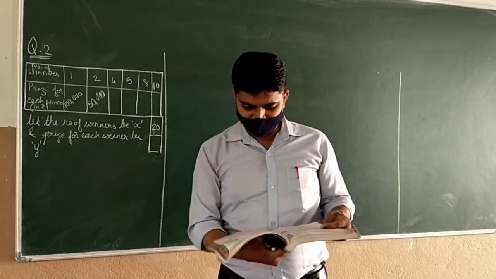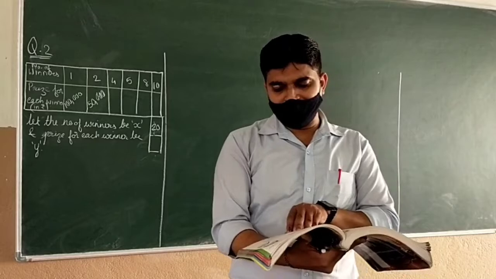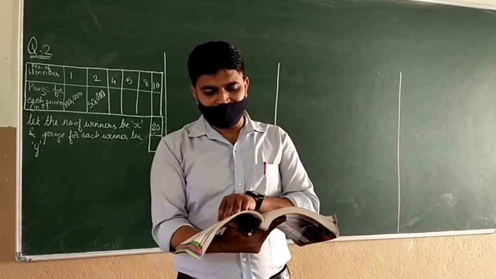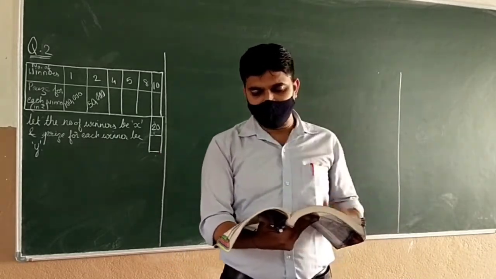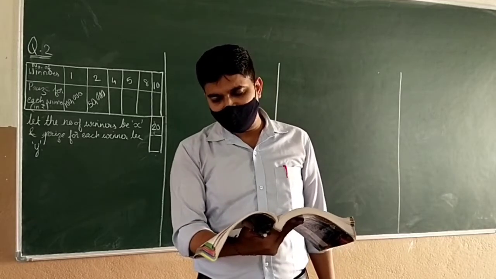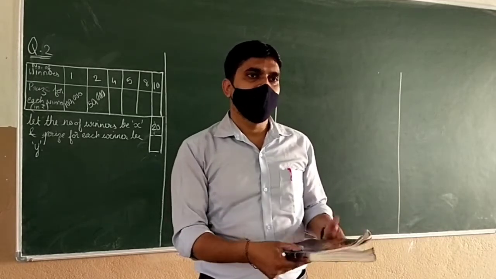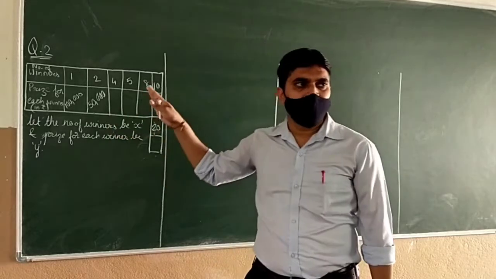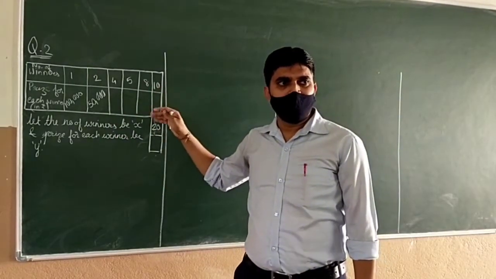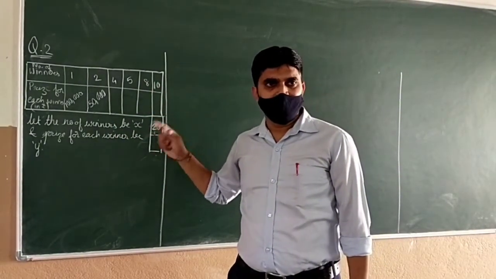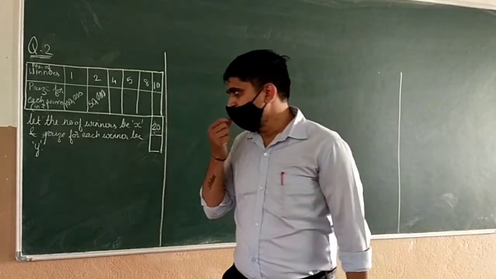Let us move forward. Complete the following table and find whether the prize money given to an individual winner is directly or inversely proportional to the number of winners. Already we know, as the number of winners increases, prize money will decrease. So it is inversely proportional.